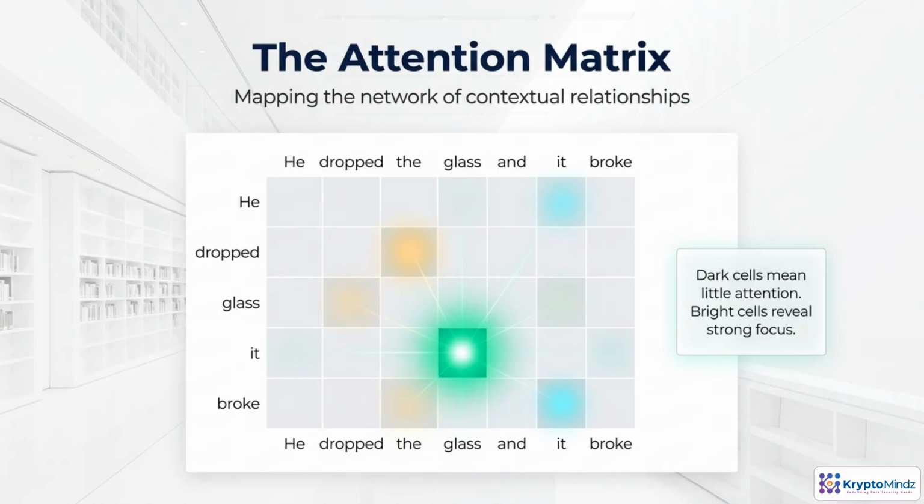You can also picture self-attention as a big grid of relationships between words. Each word in the sentence scans all the others and decides who matters most for me right now. Those decisions become attention weights. Strong links glow bright, weak links fade out. Patterns start to emerge, like pronouns locking onto the nouns they refer to, or verbs tying together subjects and objects. This grid is how the model builds rich context from simple pairwise connections.